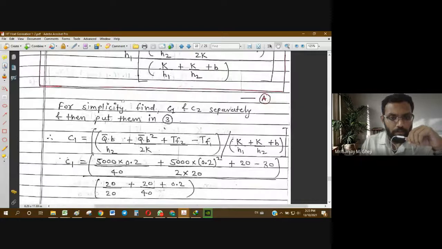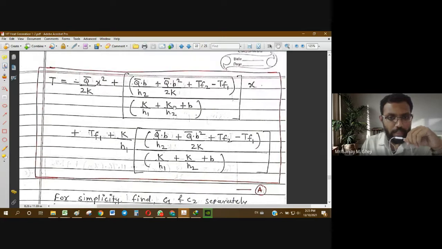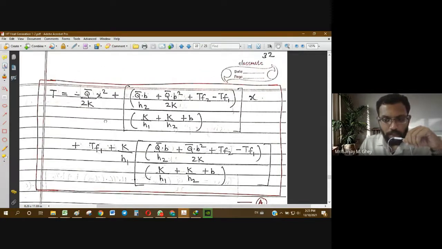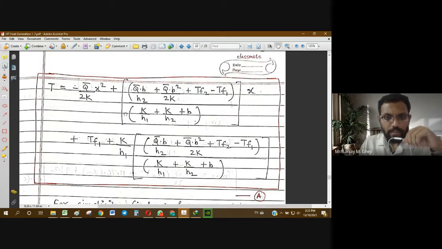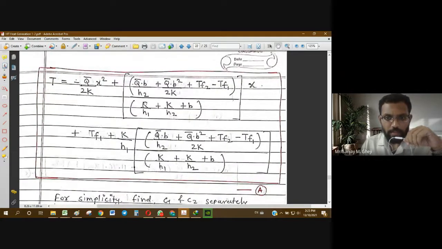So for simplicity, we can find C1 and C2 separately. Instead of putting all the values together in such a large formula, it may lead to some confusion. So to avoid that confusion and mistakes, we can handle them separately. This term is actually C1, because this whole bracket is multiplied by x.